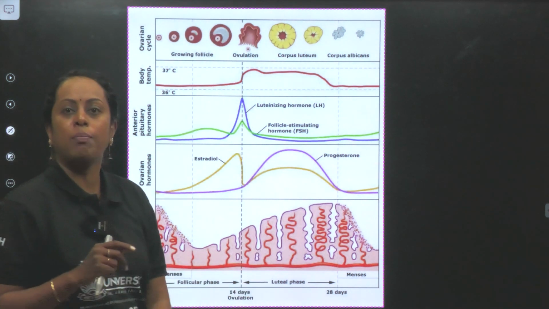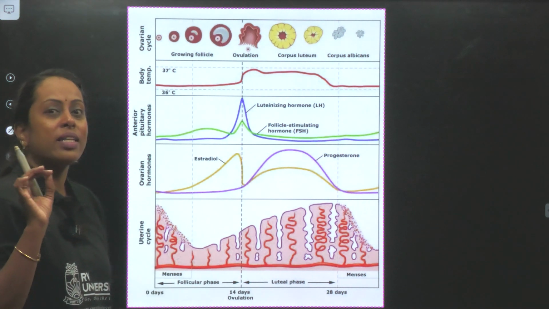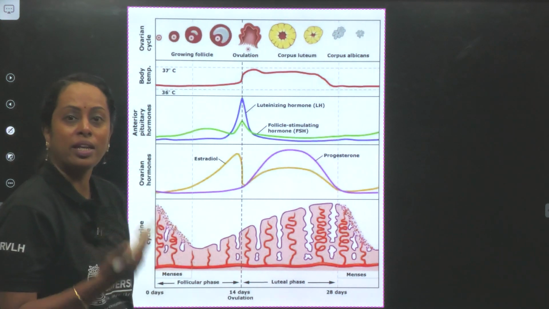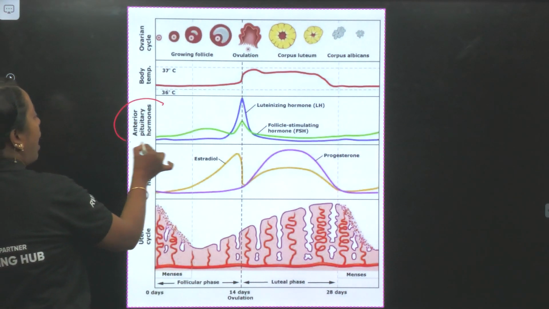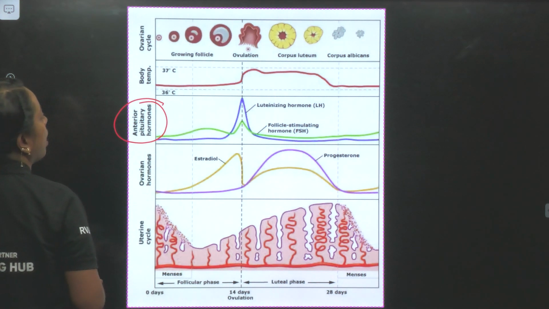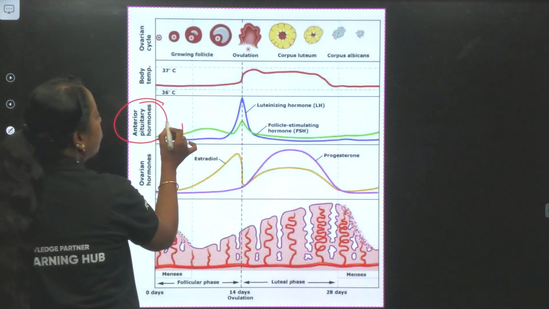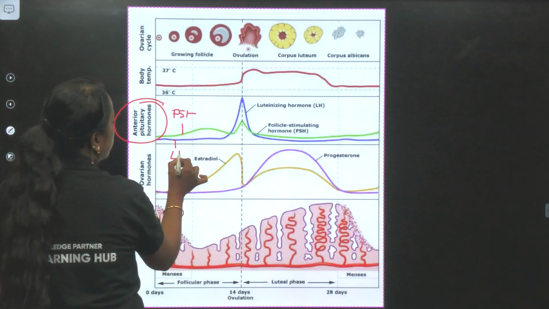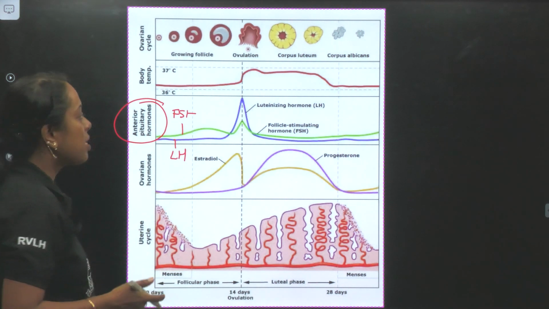This chart is from the previous topic, which is called human reproduction. In order to highlight certain points, I just put this chart here because we are talking about progesterone and estrogen. Now, I want you to just concentrate on anterior pituitary hormone. So, in this part, anterior pituitary hormone, you come across two hormones. This green line refers to FSH and the blue line refers to LH. So obviously for the growth of follicle, we require both of these hormones.